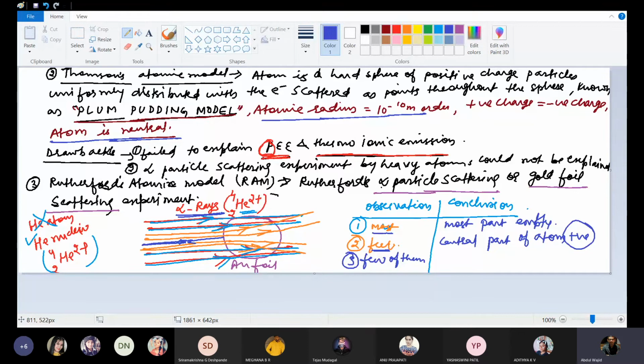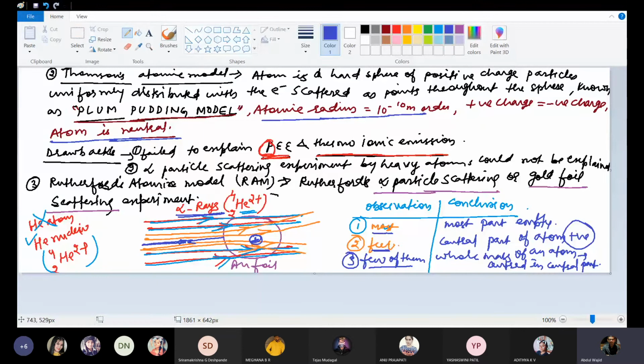Then a few alpha rays deflected back along their original path means the whole mass of an atom is centered in the central part. So this part is positively charged and the whole mass of the atom is located here only. These are the observations and conclusions.